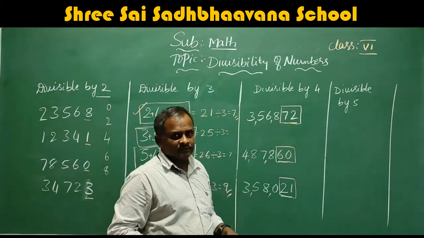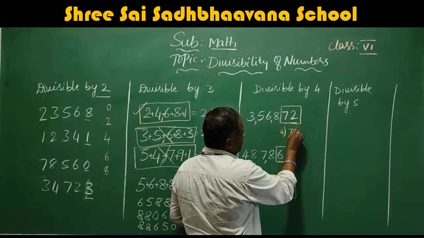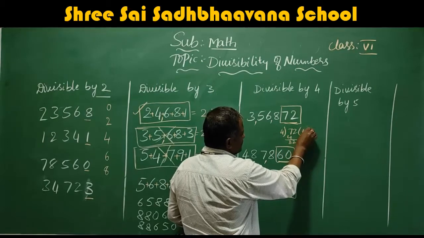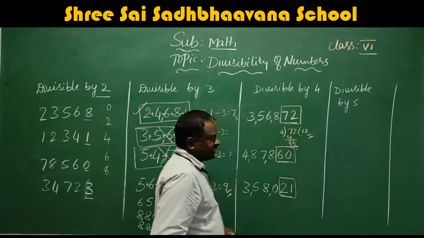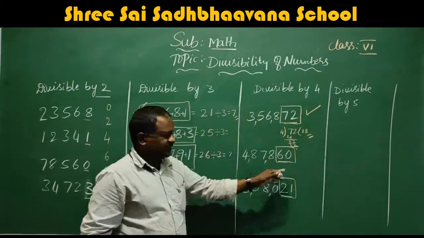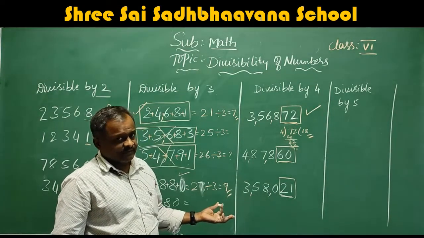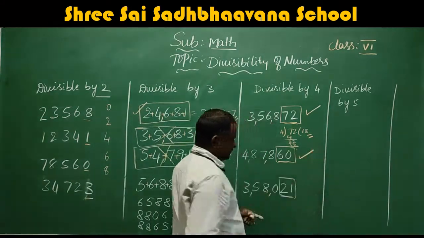For example, 72, it is divisible by 4. How? From 4 you divide this. 4 ones are 4, 32. 4 eights are 32. So we will get 0, 0. So what is the answer? 18. So this number is divisible by 4. 60. 15 fours are 60. So this number is also divisible by 4.